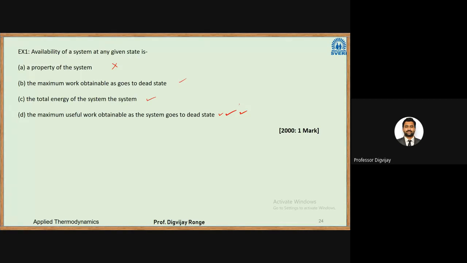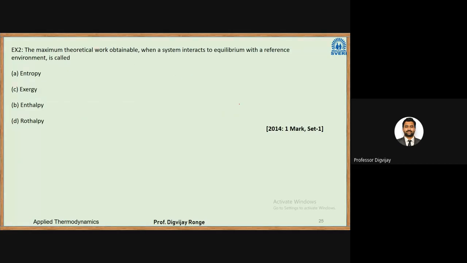Right. The next one: the maximum theoretical work obtainable when a system interacts to equilibrium with the environment is called entropy, exergy, enthalpy, or prothalpy. What will be the answer here? Obviously, the maximum theoretical work obtainable will be exergy.